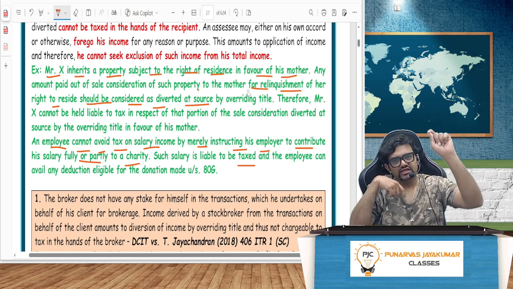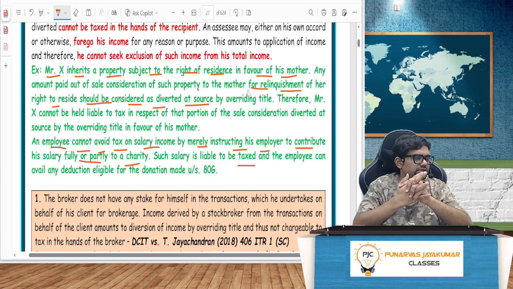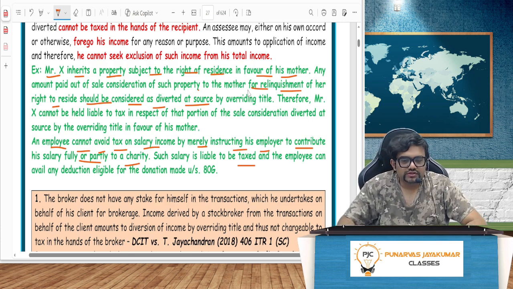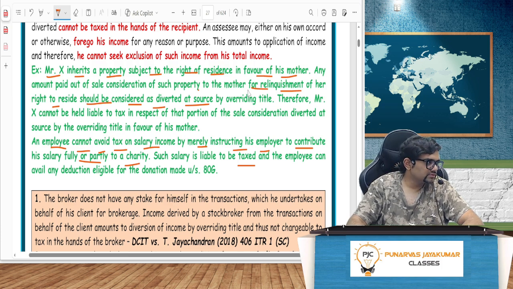At the title itself, ownership, I do not have an ownership of 100% because the will says 20% has to go to the mother. So this is an example of what? Overriding at source itself. Yes or no?